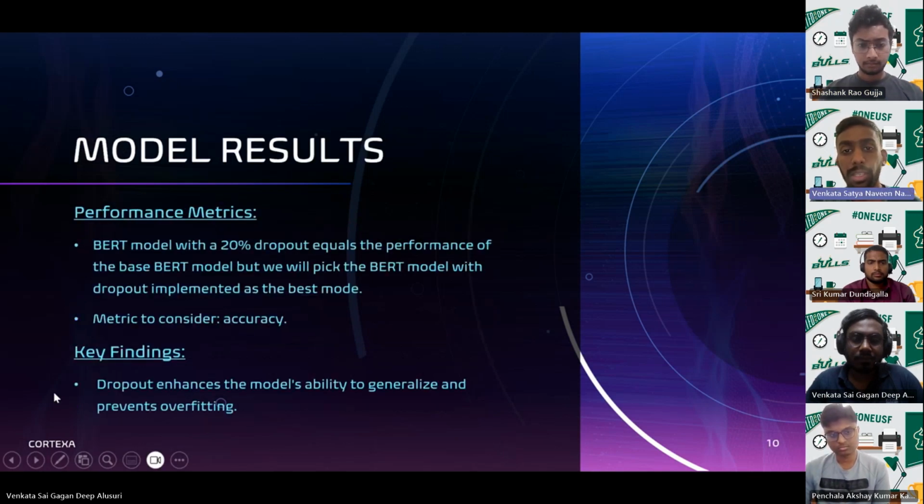Hi everyone, this is Naveen. I'm thrilled to present our findings and recommendations based on our exploration of the BERT model with dropout. Our analysis revealed that the model with a 20% dropout performed comparably to the base BERT model, with accuracy as our key metric. Notably, dropout enhanced the model's generalization abilities and prevented overfitting. Moving forward, we recommend marketing the BERT classifier as a premier solution for upholding academic integrity amidst the advancements in AI text generation. We advocate for supplying educational institutions with compelling data and case studies showcasing the BERT classifier's real-world effectiveness. Additionally, we propose investing in public relations and educational campaigns to raise awareness about the significance of authentic student work and how AI can support this cause.